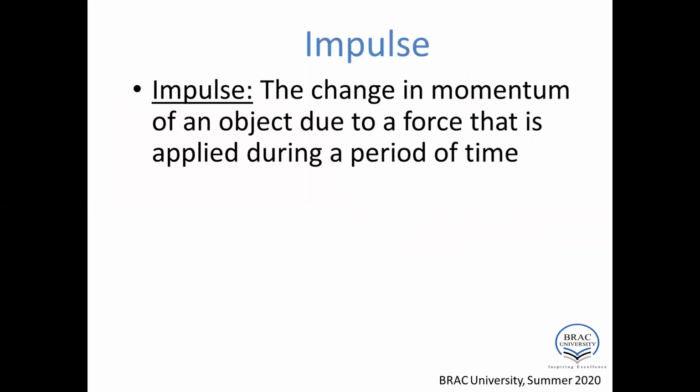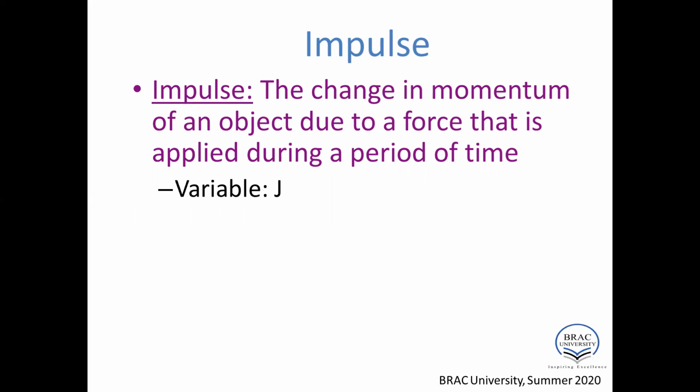Now let's talk about the impulse. The change in momentum of an object due to a force that is applied during a period of time is called the impulse. In case of impulse, the variable is called J. So J represents the impulse, and it's a vector quantity.